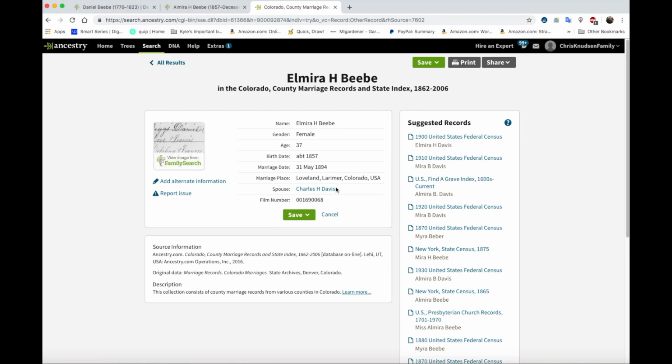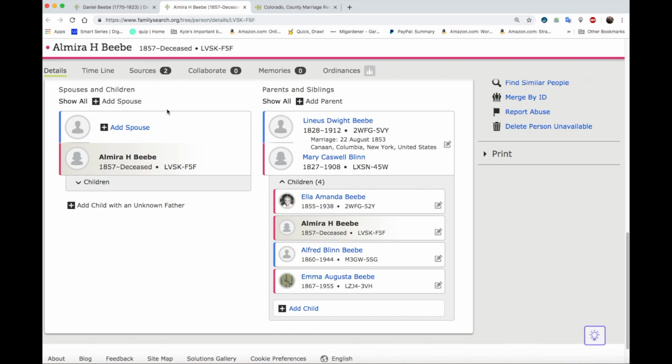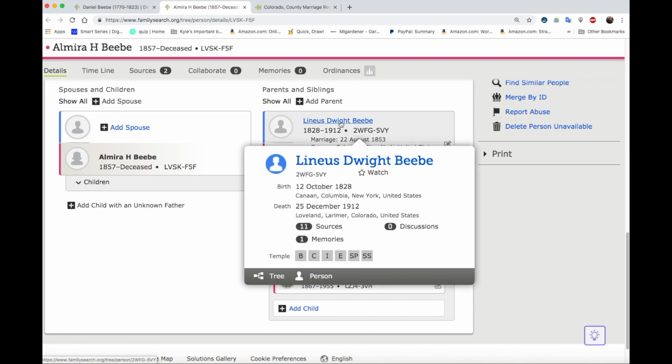So let's see if her family has any links with Colorado. So we're going to go back to the tab, and here's Elmira with her parents, Linus and Mary. They were married in Canaan, Columbia, New York. Let's click on Linus here. Oh, look! Linus died in Loveland, Larimer, Colorado in 1912. So that's a for sure link with the family.